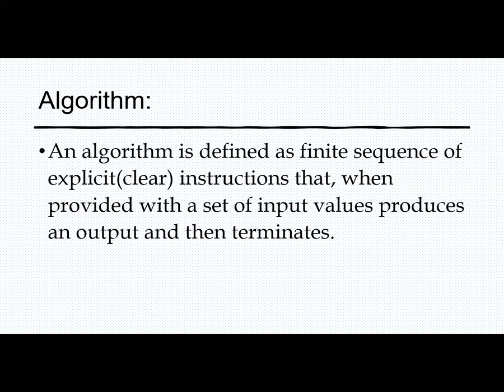And the last major point mentioned here is that it then terminates. That means it ends the algorithm. There should be an end point, an exit point for the algorithm. It has to be stated properly. So an algorithm is a number of steps taken to solve your problem, but those steps should be a finite number, whatever steps you write should be very clear, and all those steps should end at a given exit point.